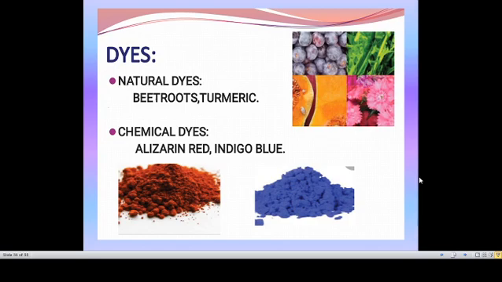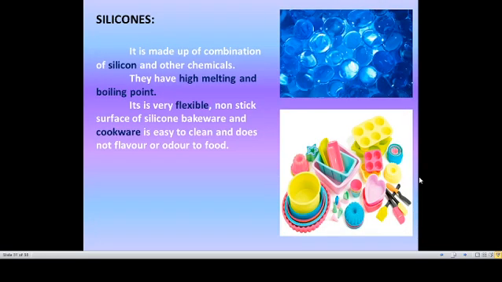Dyes are obtained from certain plants like beetroots, turmeric and various flowers. Chemical dyes are obtained from alizarin red and indigo blue. Dyes are also made from salts of iron, aluminium, chromium, etc. These dyes are all used in the textile industry to color clothes. We wear different colors of clothes, different designs, and according to the designs the coloring is made. Natural dyes and chemical dyes are both used there, and natural dyes are also used for coloring our hair. So dyes are used everywhere.